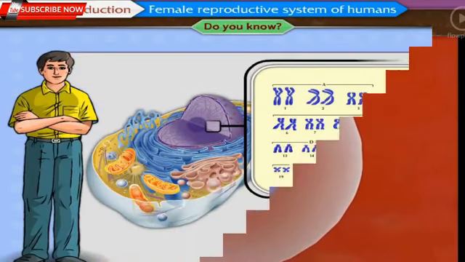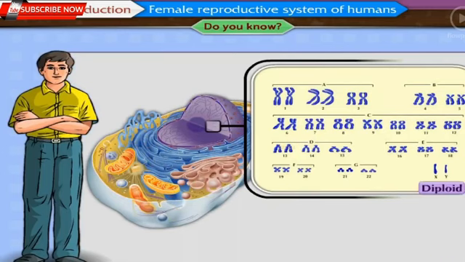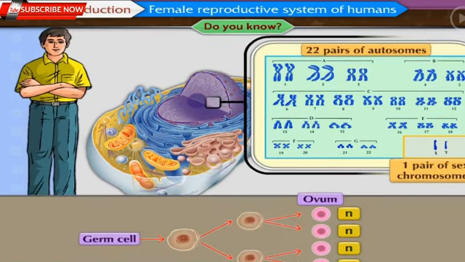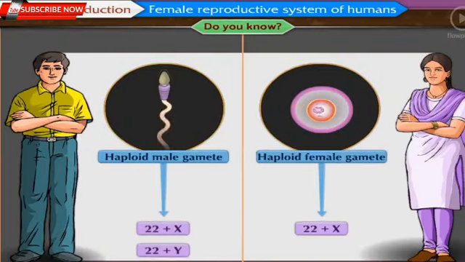The chromosome number in germ cells producing the gametes is diploid, that is, 2n. It includes 22 pairs of autosomes and 1 pair of sex chromosomes. These germ cells divide by meiosis. Due to this, a gamete contains only a haploid, that is n, number of chromosomes, that is 22 plus X or 22 plus Y. Two types of sperms are produced, that is 22 plus X or 22 plus Y, whereas oocytes produced are only of one type, which is 22 plus X.